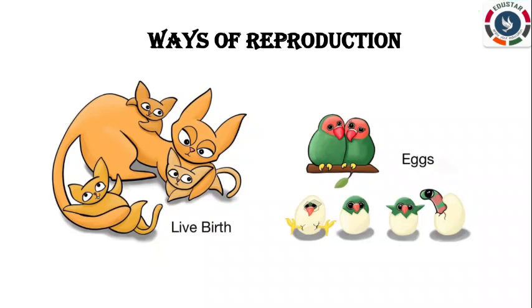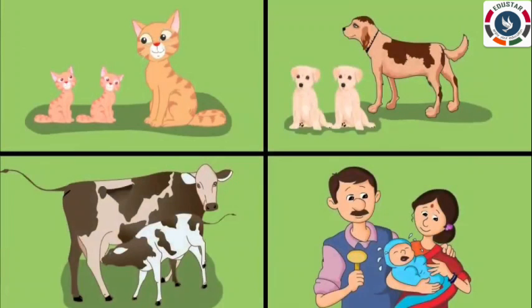First one, animals that give birth to young ones. Animals that give birth to young ones and feed them with their own milk are called mammals. Mammals have well developed sense organs and brain. Most of them have hair on their bodies. Dogs, cats, elephants, cows, and human beings are examples of mammals. Bat is a mammal that can fly.